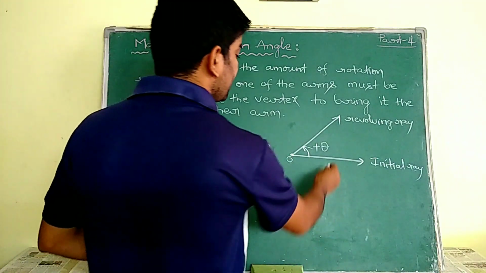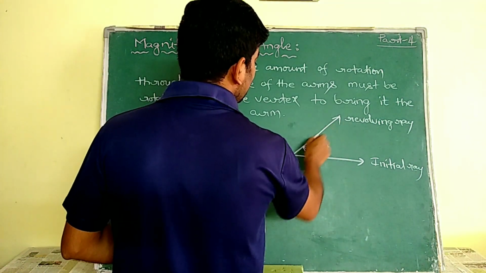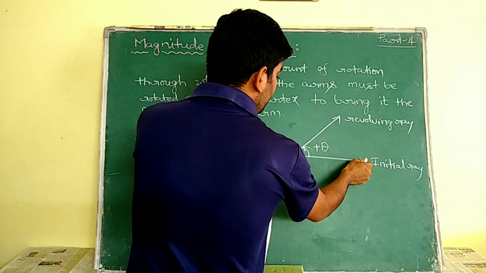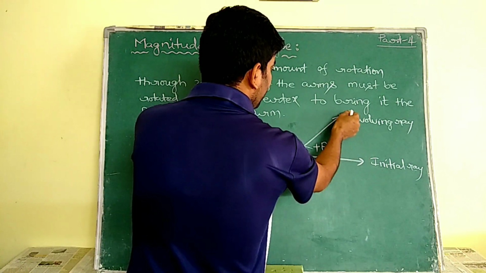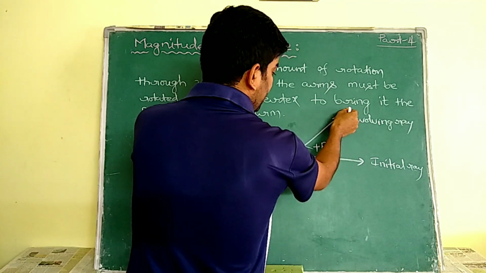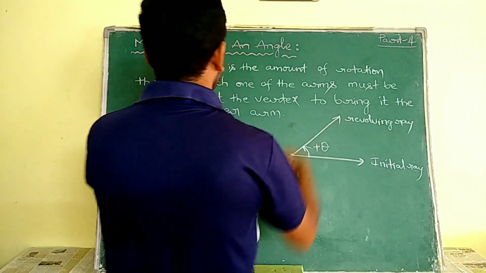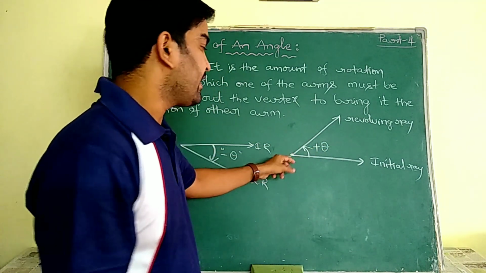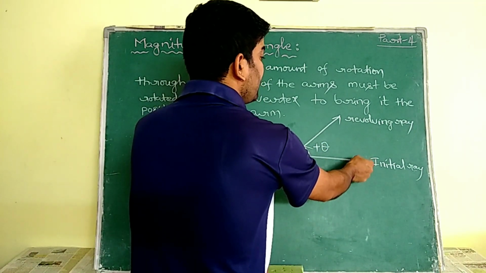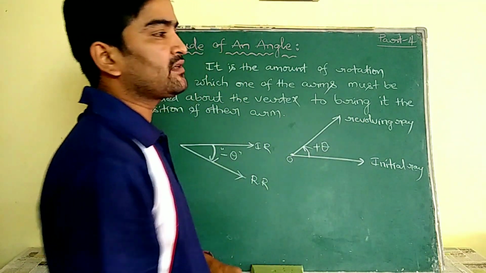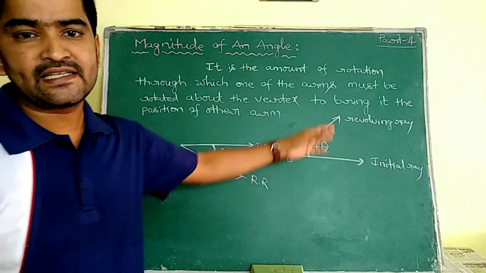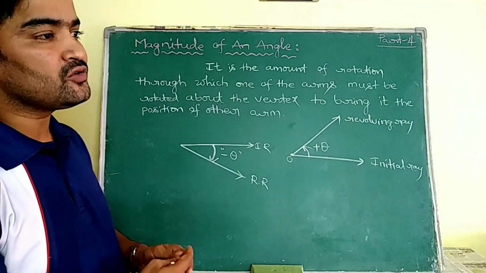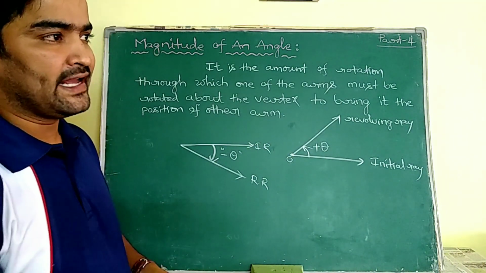Actually, 40 degrees in the sense, if it is the initial arm, then the 40 degree ray must be somewhere. So I am going to rotate the revolving ray to that 40 degree position. That is bringing it back to the position of the other arm. These are the two arms for 40 degrees. This rotating or revolving ray is brought to the position of the next arm. So this is known as magnitude. Magnitude may be positive or negative.